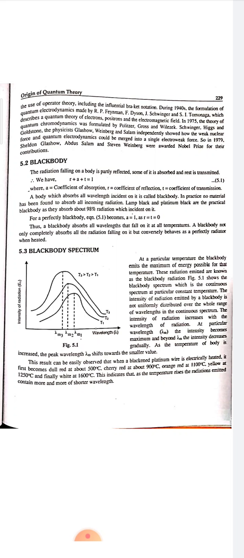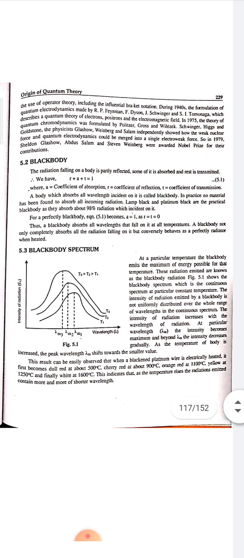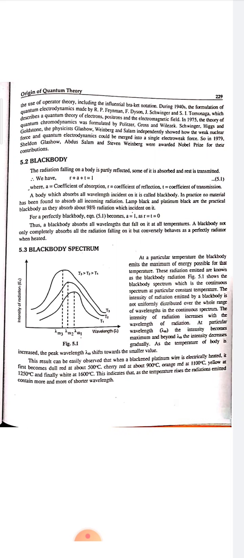Building on work by Schwinger, Higgs and Goldstone, the physicists Glashow, Weinberg and Salam independently showed how the weak nuclear force and quantum electrodynamics could be merged into a single electroweak force. In 1979, Glashow, Salam and Weinberg were awarded the Nobel Prize for their contribution.